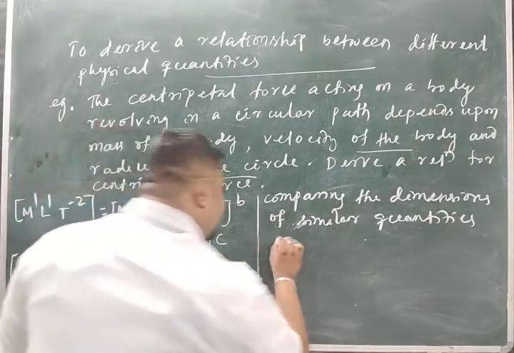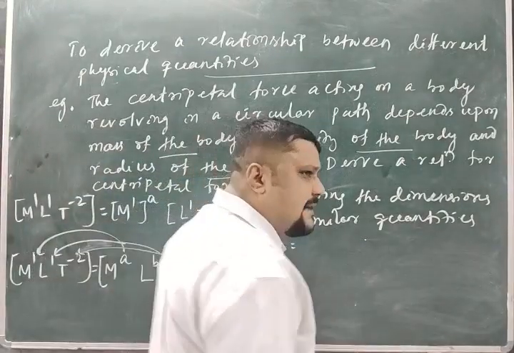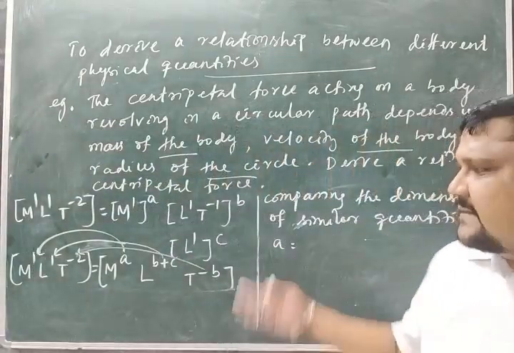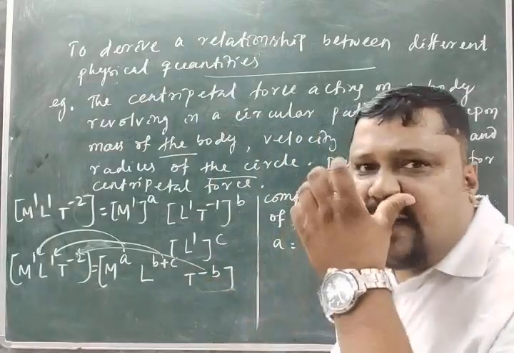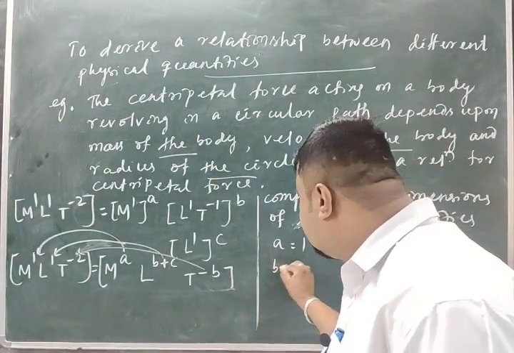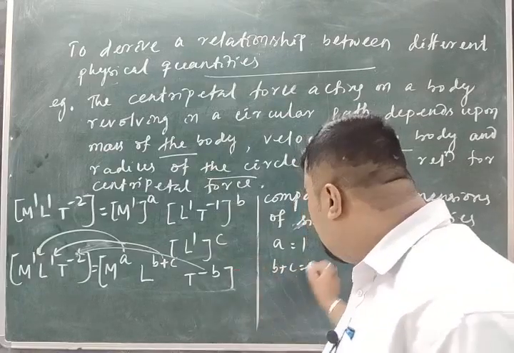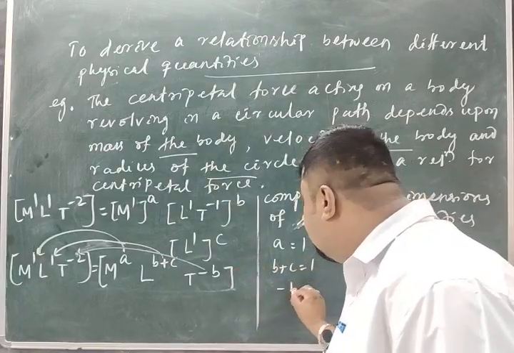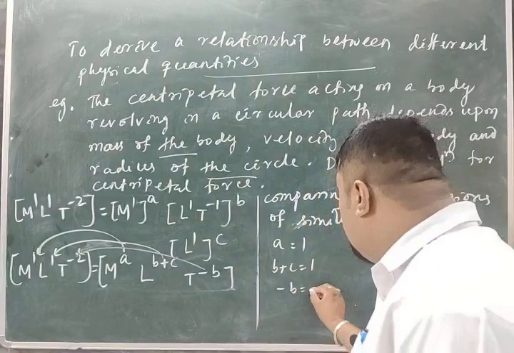So equating the powers of M, L and T, the meaning is that a is equal to 1, b plus c is equal to 1, minus b is equal to minus 2.